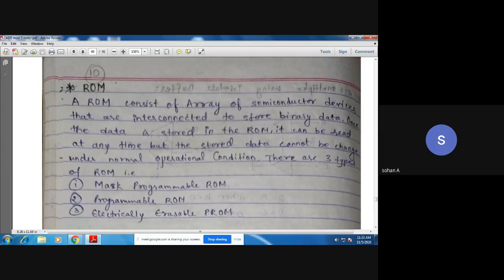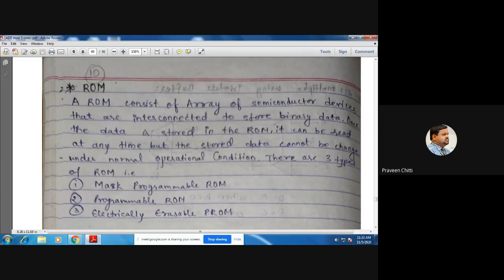Once the data is stored in the ROM, it can be read at any time, but the stored data cannot be changed under normal operational conditions. There are 3 types of ROM: mask programmable ROM, programmable ROM, and electrically erasable ROM. I hope all of you have understood this.